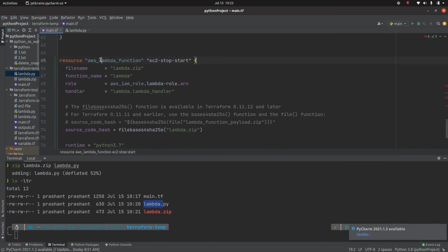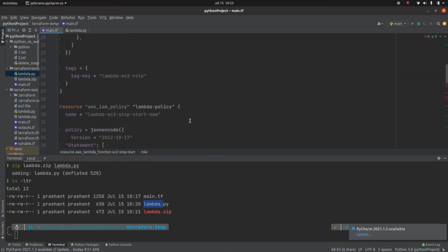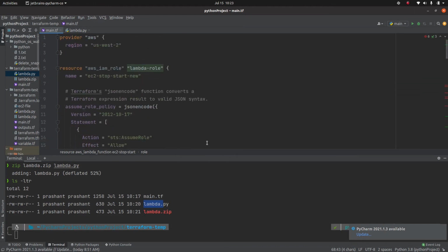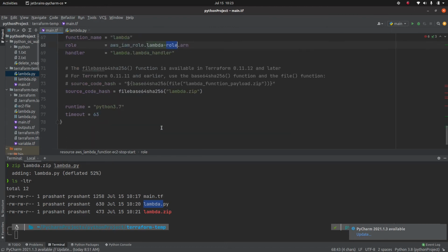The resource is the same, and I can give it any variable name. The file name is lambda.zip. The function name is lambda. Then we are referencing the role ARN, which is the AWS IAM role, lambda role dot ARN in our code.